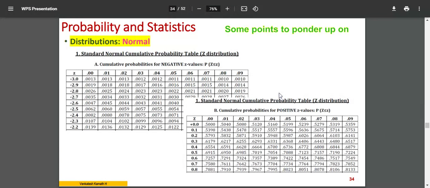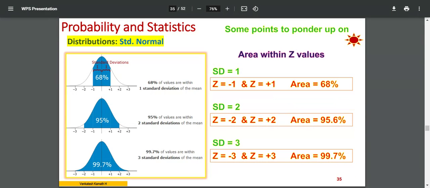Now the point is that this table I have shown only for your understanding. I doubt that you will get any questions exactly on this table. But conceptually, it's better to understand it so that you know this.